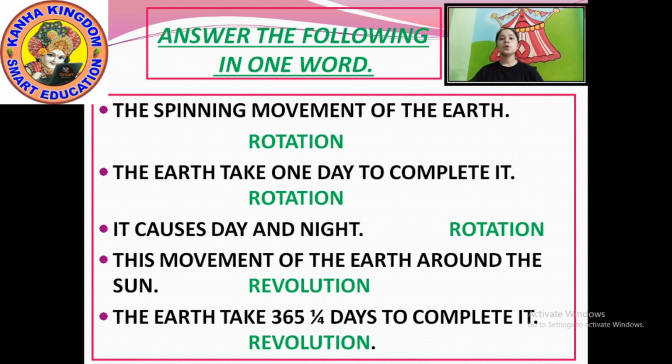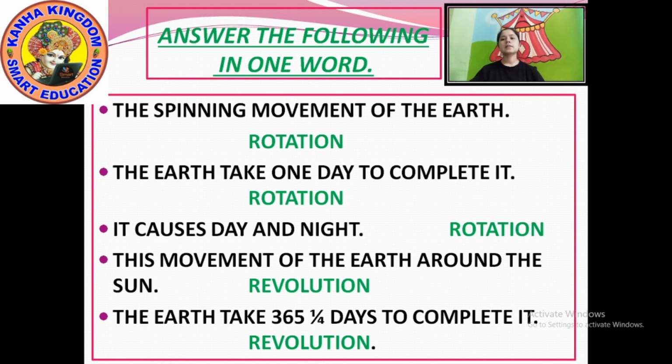So last number, fifth number. The earth takes 365 1/4 days to complete it. You can write 365 only also, days to complete it. 365 days means 1 year.